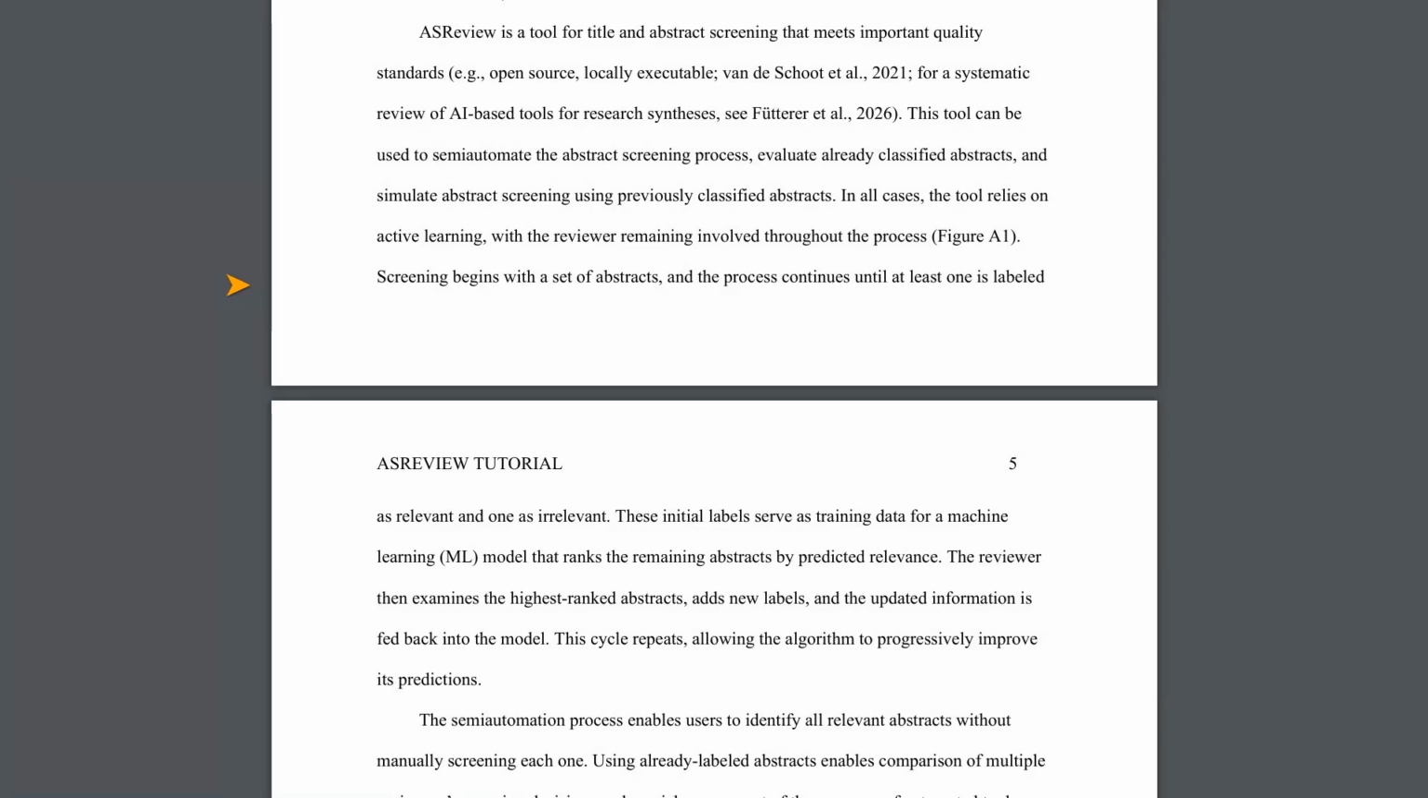When we do research, we often follow a process. It starts with figuring out what question we want to answer. Then we search for existing research on that topic. After that, we have to go through all the titles and abstracts to pick out the useful ones. This is the part ASReview helps with.